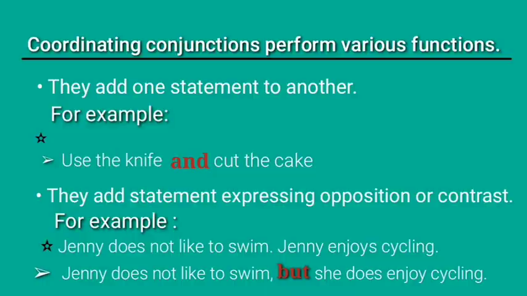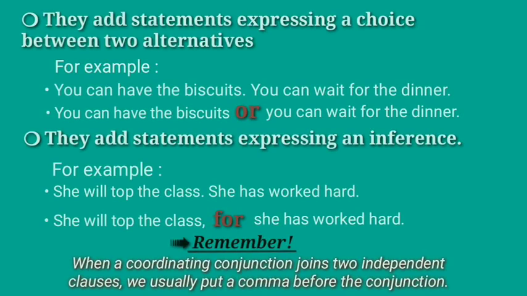Next one, they add statements expressing a choice between two alternatives. For example, you can have the biscuits. You can wait for the dinner. As you read these two statements, it seems as if they are not complete.